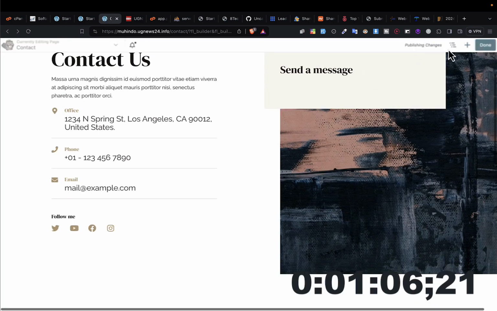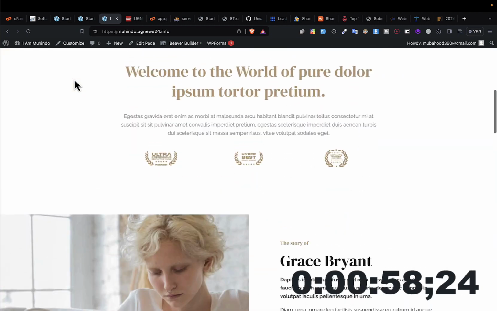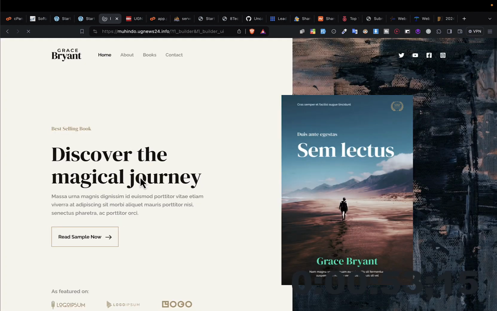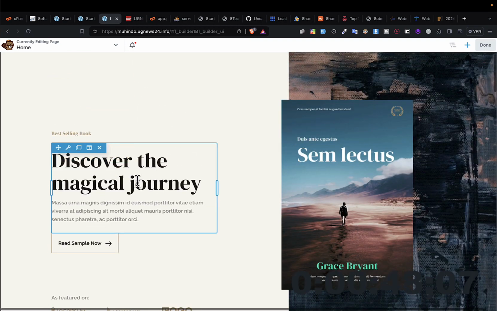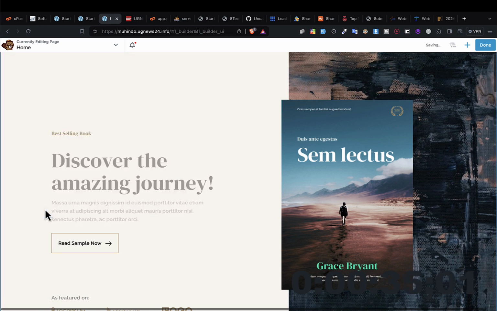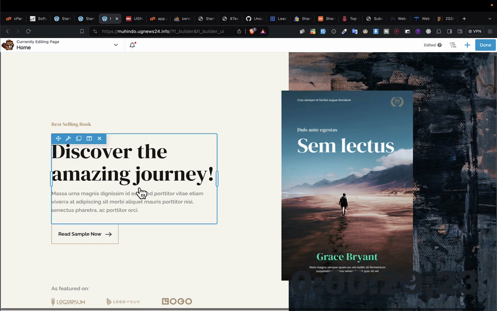I say done and then say publish. So when I click on publish, these changes have changed everywhere. So if I come here to home, I can be able to do what? To change anything by just simply using the builder. For example, if I want to change this one, I just click on builder. So if I want to have this one as a separate name or a different name, I just double click there. Okay. So instead of saying maybe discover a magical journey, I can just put here discover amazing journey, and I save. So instead of having discover amazing journey, whatever magical journey is now amazing journey.